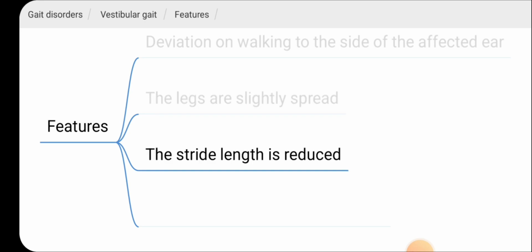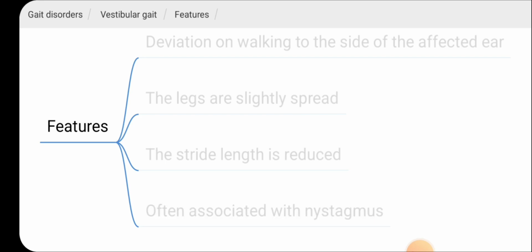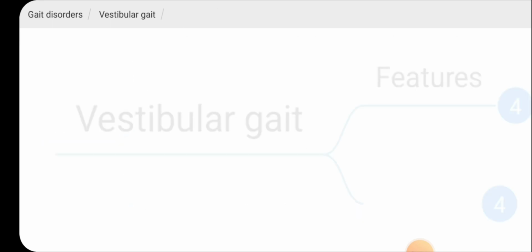The stride length is reduced, and this gait is often associated with nystagmus. So like that, the vestibular gait can occur.